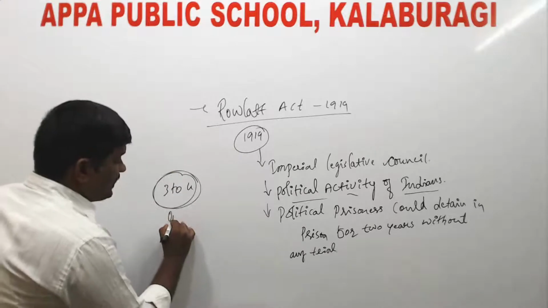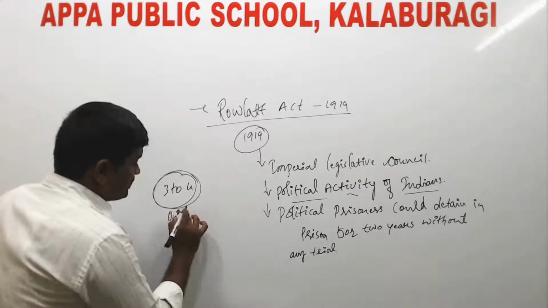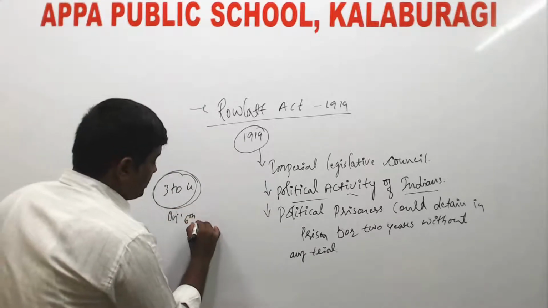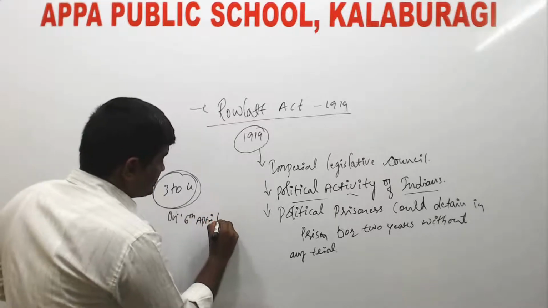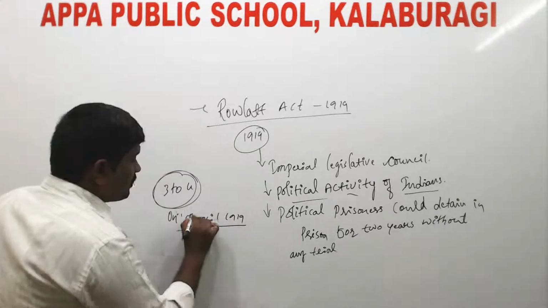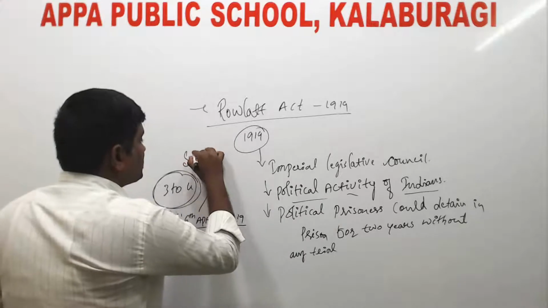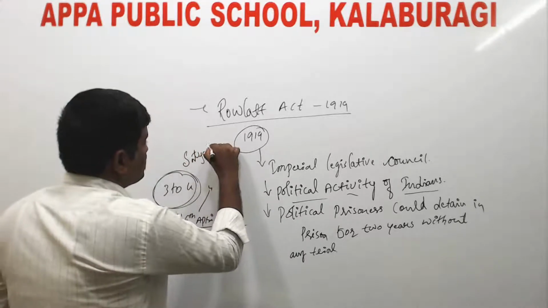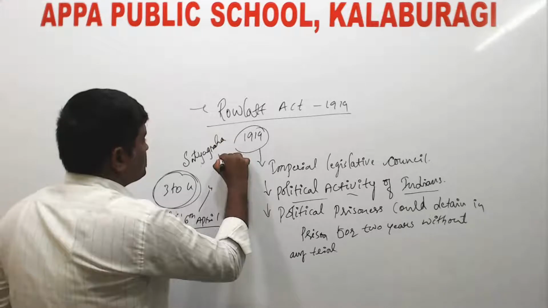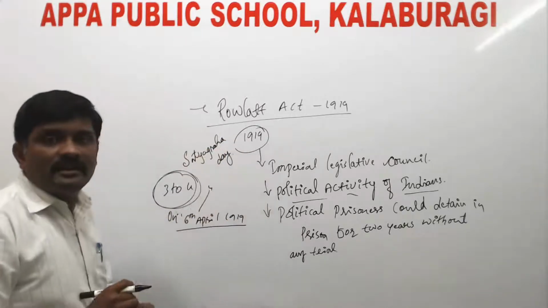And the 6th of April 1919 was observed as Satyagraha Day. Why did they consider this day as Satyagraha Day?